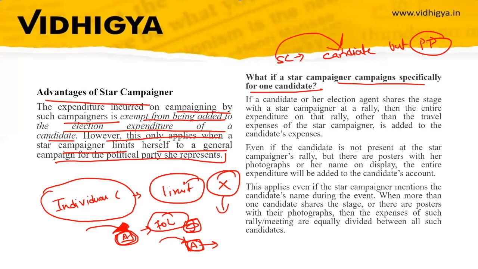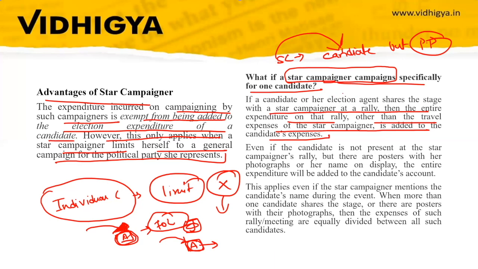It says if a candidate or her election agent shares the stage with the star campaigner at a rally, then the entire expenditure on that rally, other than the travel expense of the star campaigner, is added to the candidate's. So when the star campaigner shares a stage or rally with a particular candidate in that constituency, then the money spent on that star campaigner will be added to that individual's expenditure. Therefore star campaigners do not campaign for a particular candidate, rather they campaign for a particular party.